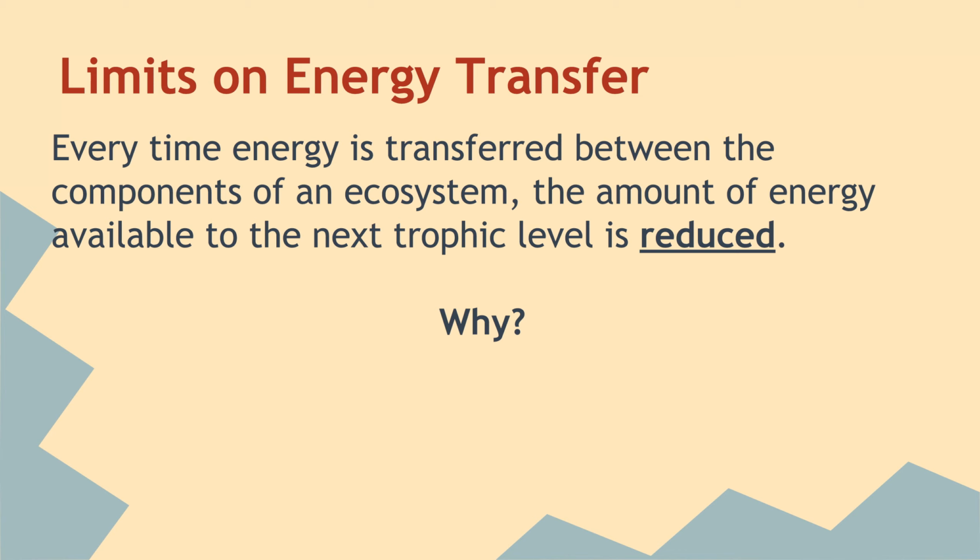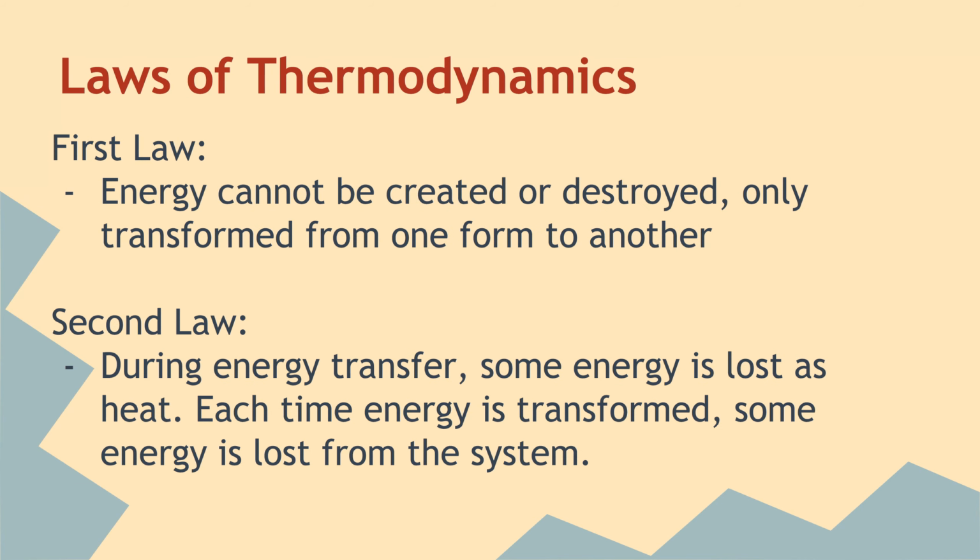Limits on energy transfer. Every time energy is transferred between the components of the ecosystem, the amount of energy available to the next trophic level is reduced. Why does that happen? It has to do with the laws of thermodynamics. The first law: energy cannot be created or destroyed, only transformed from one form to another.